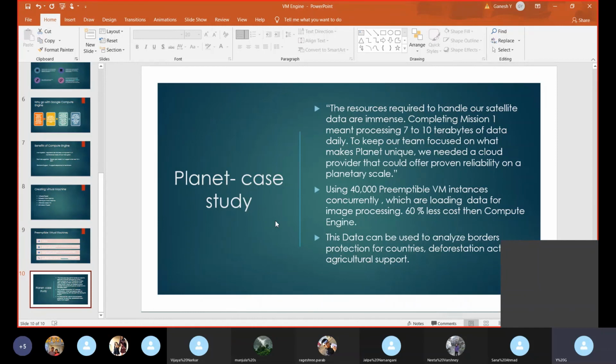Okay, how are the preemptible instances helping Planet? Every day, in a 24-hour span, it is loading 7 to 10 terabytes of data daily, and after 24 hours, it just shuts down. Planet is using 40,000 preemptible virtual machine instances concurrently. That means 60% less cost compared to the fixed Compute Engine. Compute Engine is effective, affordable or suggestible when we know this is not going to be small, its lifespan is more than the 20.